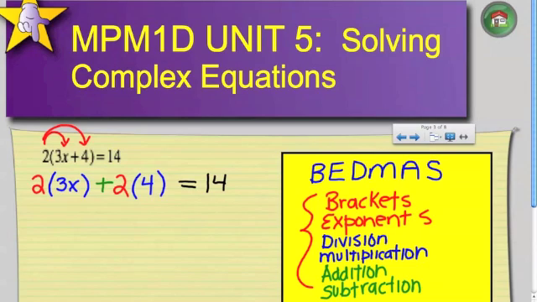So 2 times 3x is going to give me what? 2 times 3x. Jacob, what do you think? 6x. And 2 times 4 is? Positive 8. Good. Is equal to 14. So remember what I said in the last slide. You want to keep your variables on one side, your numbers on one side. So what number has to move over? Andy, look up here. What number has to move over to the other side?